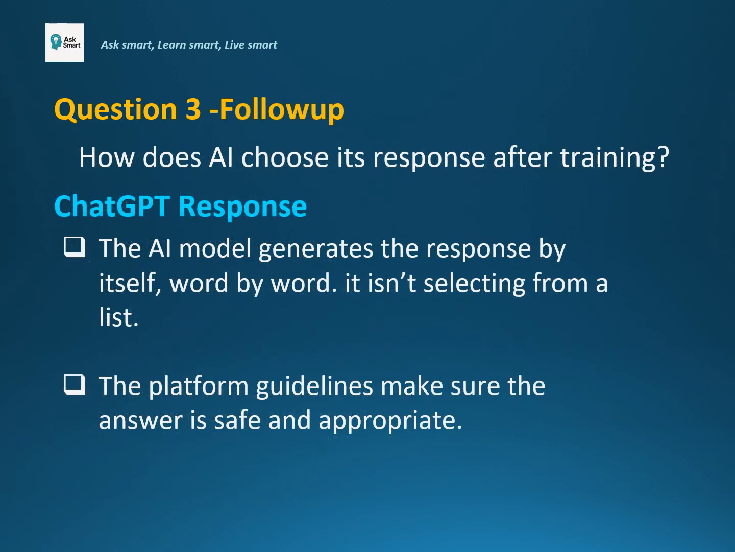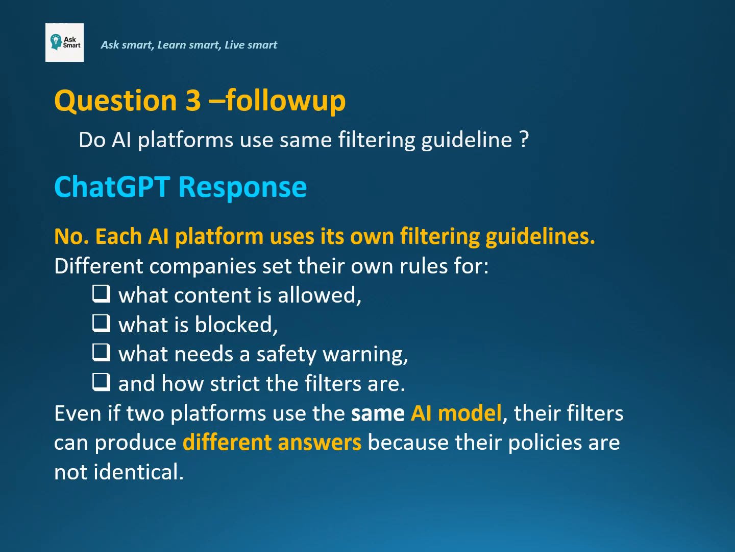Let's follow up on question 3. How does AI choose its response after training? Here is ChatGPT response. After AI is trained, it chooses its responses by predicting one word at a time based on the patterns it has learned. The model generates the answer itself. It isn't selecting from a list. Then the AI platform applies safety and quality rules to make sure the response is appropriate. So the AI creates the answer, your question shapes the answer, and the platform simply checks that it's safe before you see it.